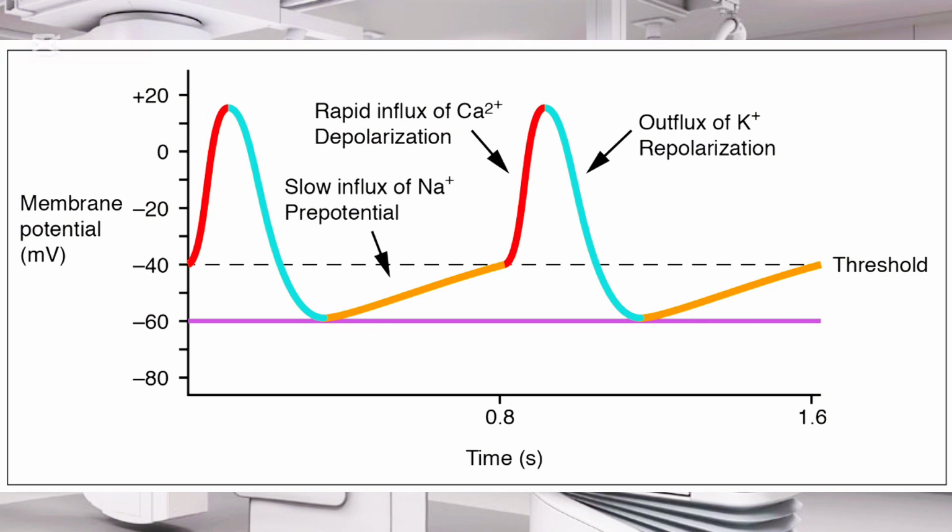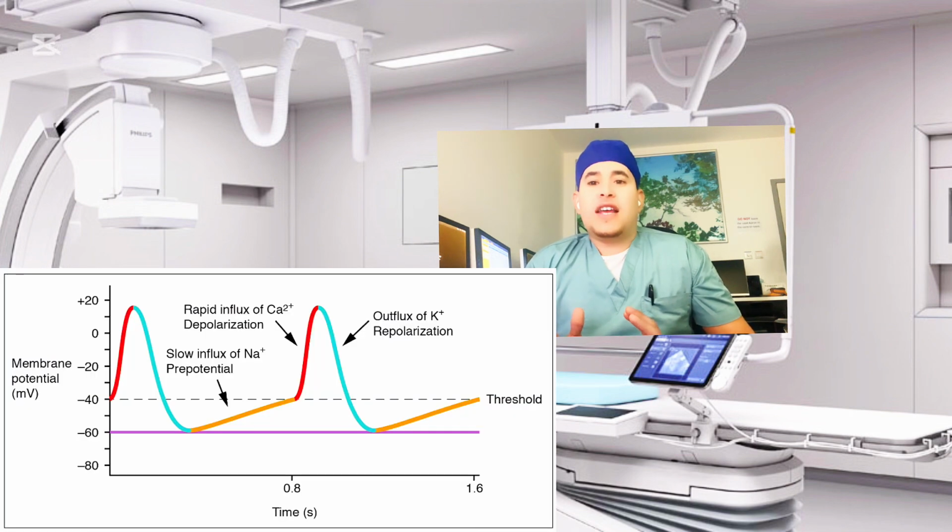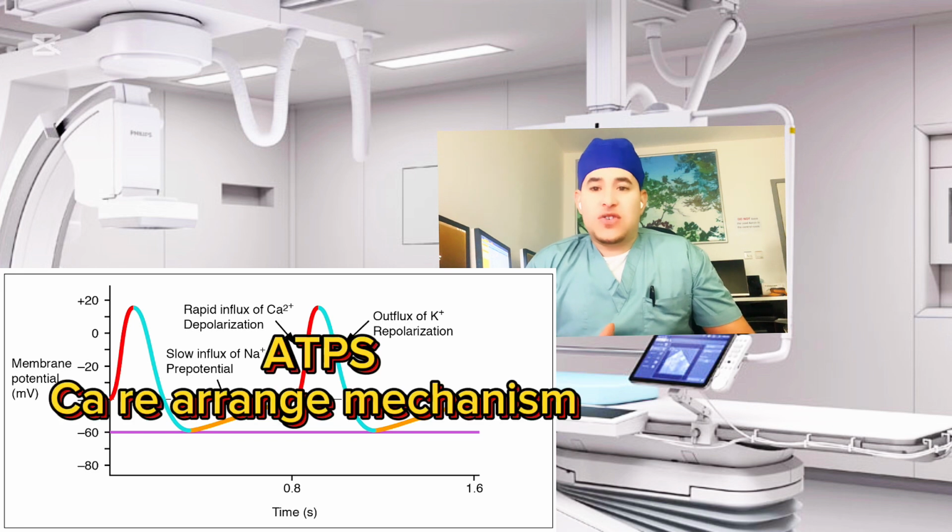Okay, then resting membrane potential. There are enzymes we call ATPase, the sodium potassium pump. These enzymes help the cell to rearrange these electrolytes and ions again. Hey potassium, you are mainly intracellular, so go intracellular again.